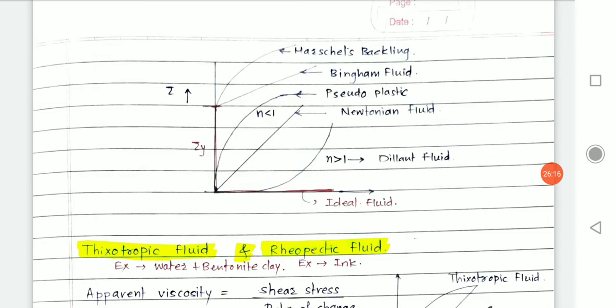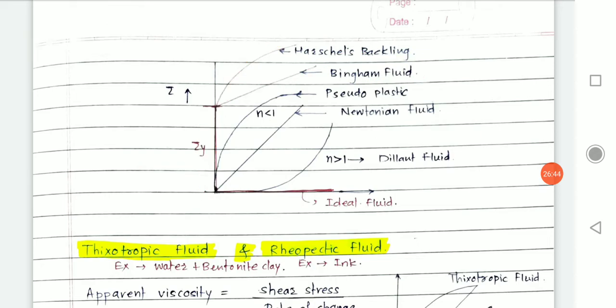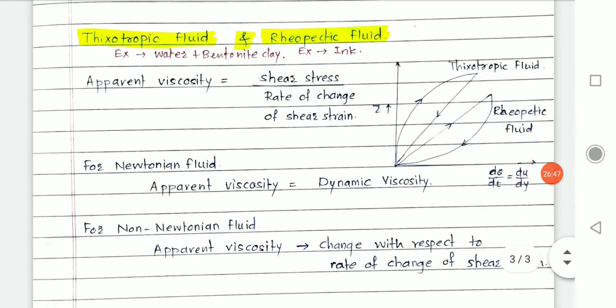Then the last category we have seen was based upon the initial yield stress. The fluid in which they require initial yield stress and then they follow Newton's law of viscosity is called Bingham fluid, and the fluid in which they require initial yield stress and then they do not obey Newton's law of viscosity is called Herschel-Bulkley fluid. Understood? Then the last topic of our session is thixotropic fluid and rheopectic fluid.